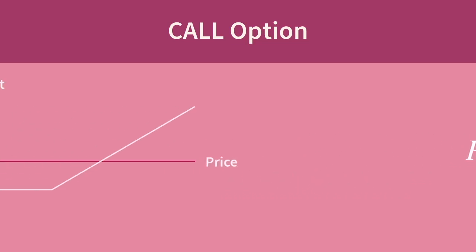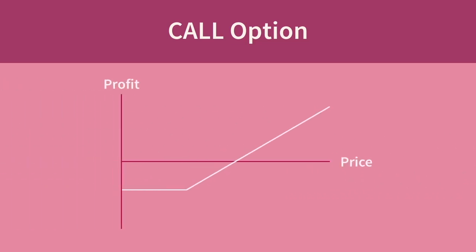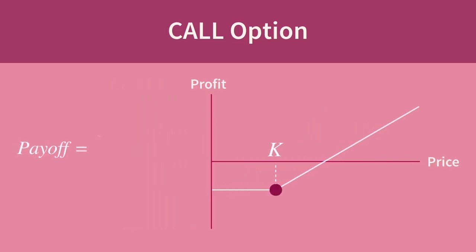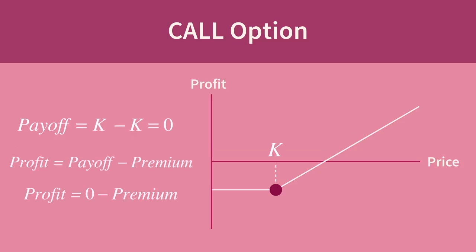Okay, so back to the profit graph. The kink in the curve here marks the strike price of the option. If the price of the underlying is exactly this value at expiry, then the option payoff, given as ST minus K, will be equal to 0, and the profit on the position will be equal to 0 minus the premium, which means a net loss equal to the value of the premium.